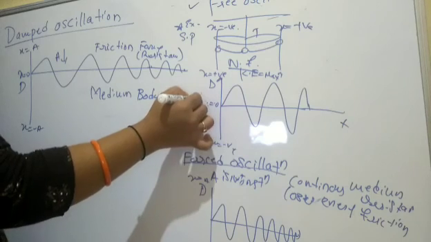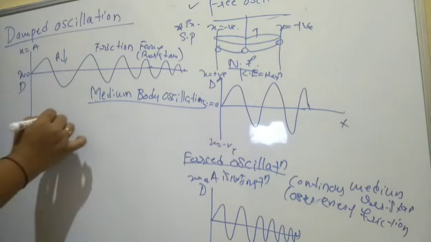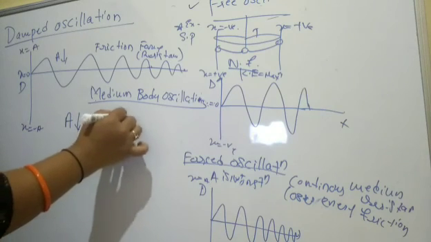That is called damped oscillations. Amplitude decreases as time increases.